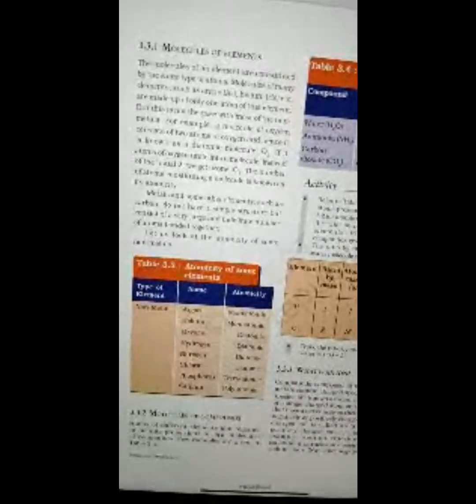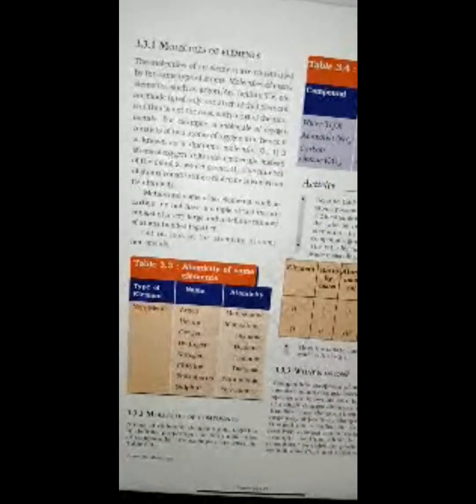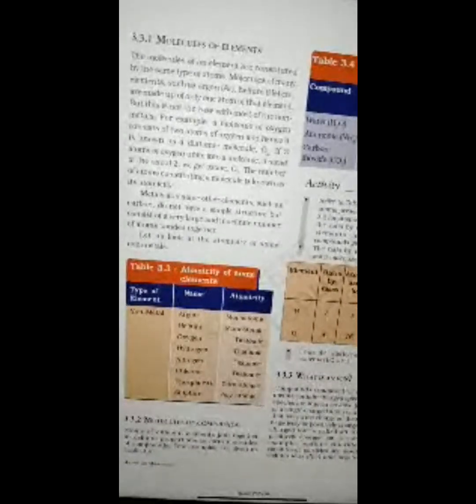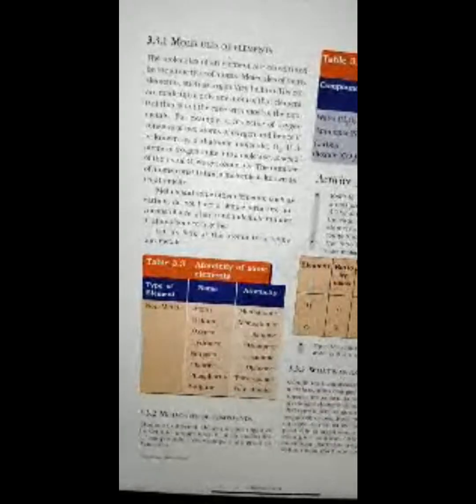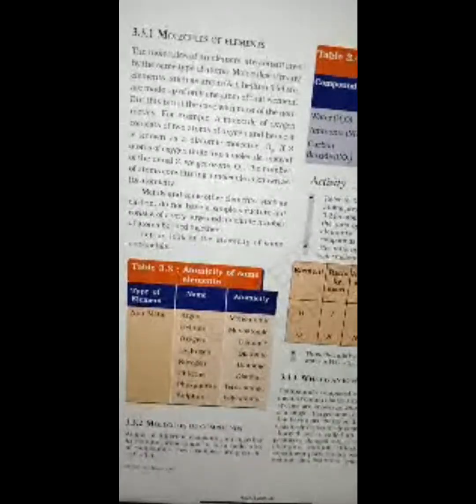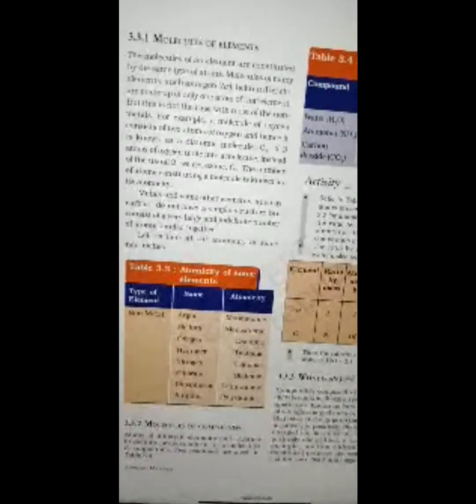Let us look at the atomicity of some of the nonmetals. Table 3.3 shows the atomicity of some of the elements. First, I will take the type of the element, then the name, and then the atomicity. So all nonmetals: argon monoatomic, helium monoatomic, oxygen diatomic, hydrogen diatomic, nitrogen diatomic, chlorine diatomic, phosphorus tetraatomic, sulfur polyatomic.